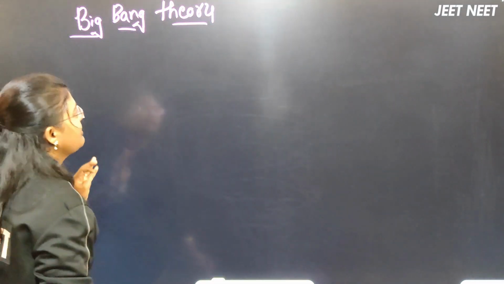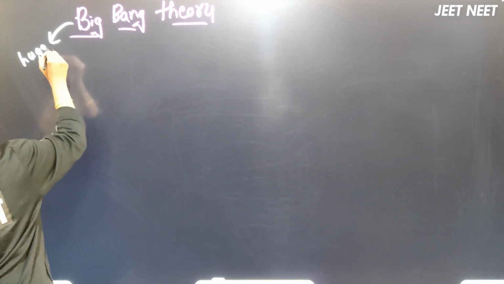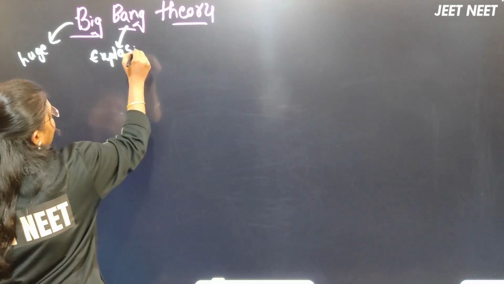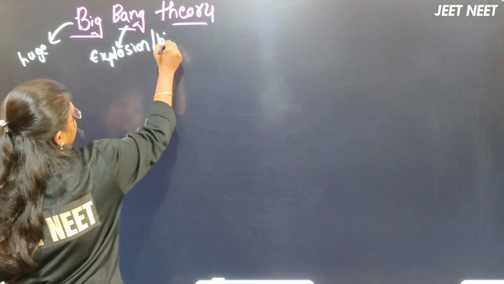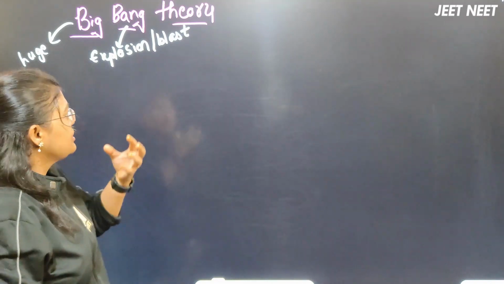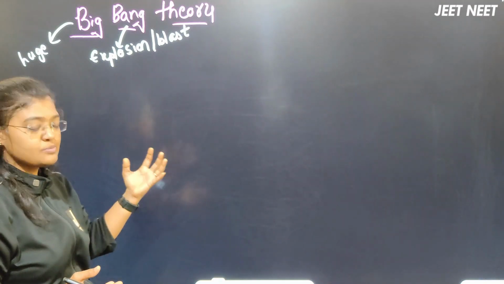What is the meaning of this Big Bang theory? Beta, big means huge, and bang means explosion or blast, or generally in Hindi we say dhamaka, isn't it? So bang is nothing but a big dhamaka that happened here. This theory is going to explain that to you.